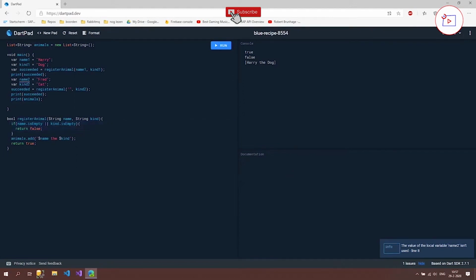And this way we can put all kinds of validations inside our register animal method, and it doesn't clutter our main method in which we type everything that our program actually needs to do. But there's also another way to do this, because the only problem now is that we have a boolean here. So why is that a problem? Well, if this is a real world scenario, so let's say we have a web page and somebody filled in their name is empty, and we only get in return a boolean, we can only say, hey, something went wrong. But it would actually be nice if we could say, hey, you didn't fill in the right name or the right kind.